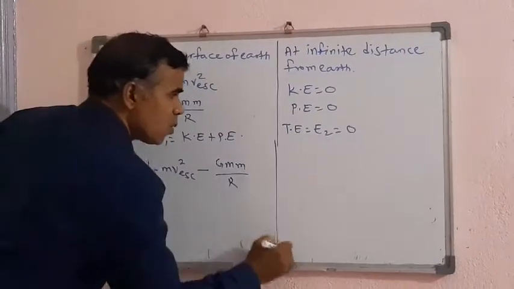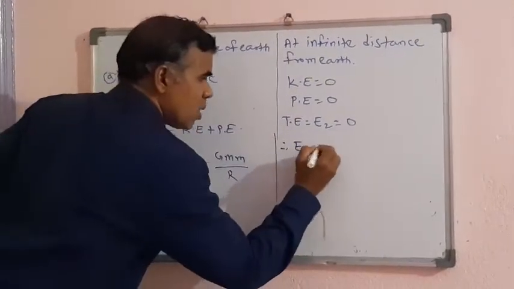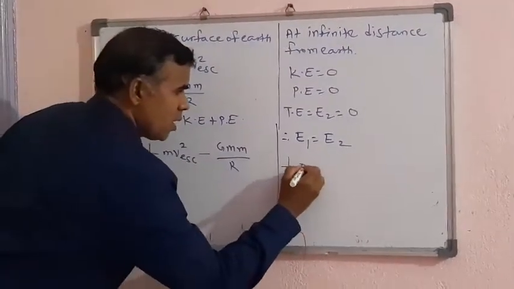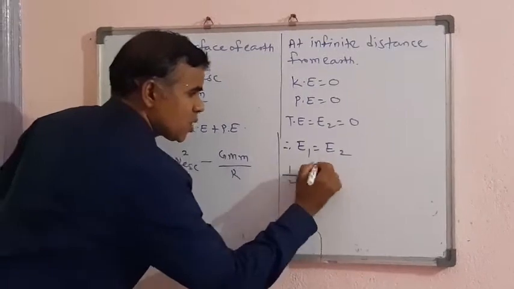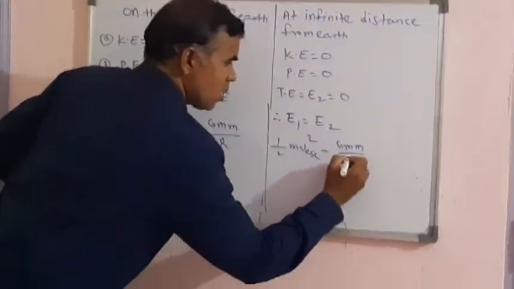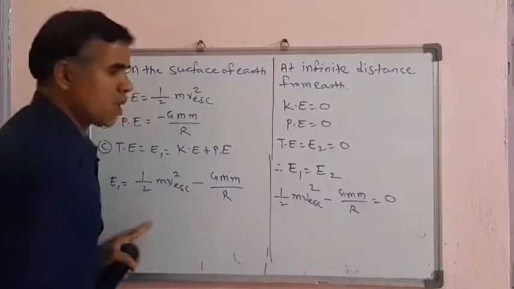So therefore E1 equals E2. E1 means 1 upon 2 m v escape square minus GMm upon r equals 0.